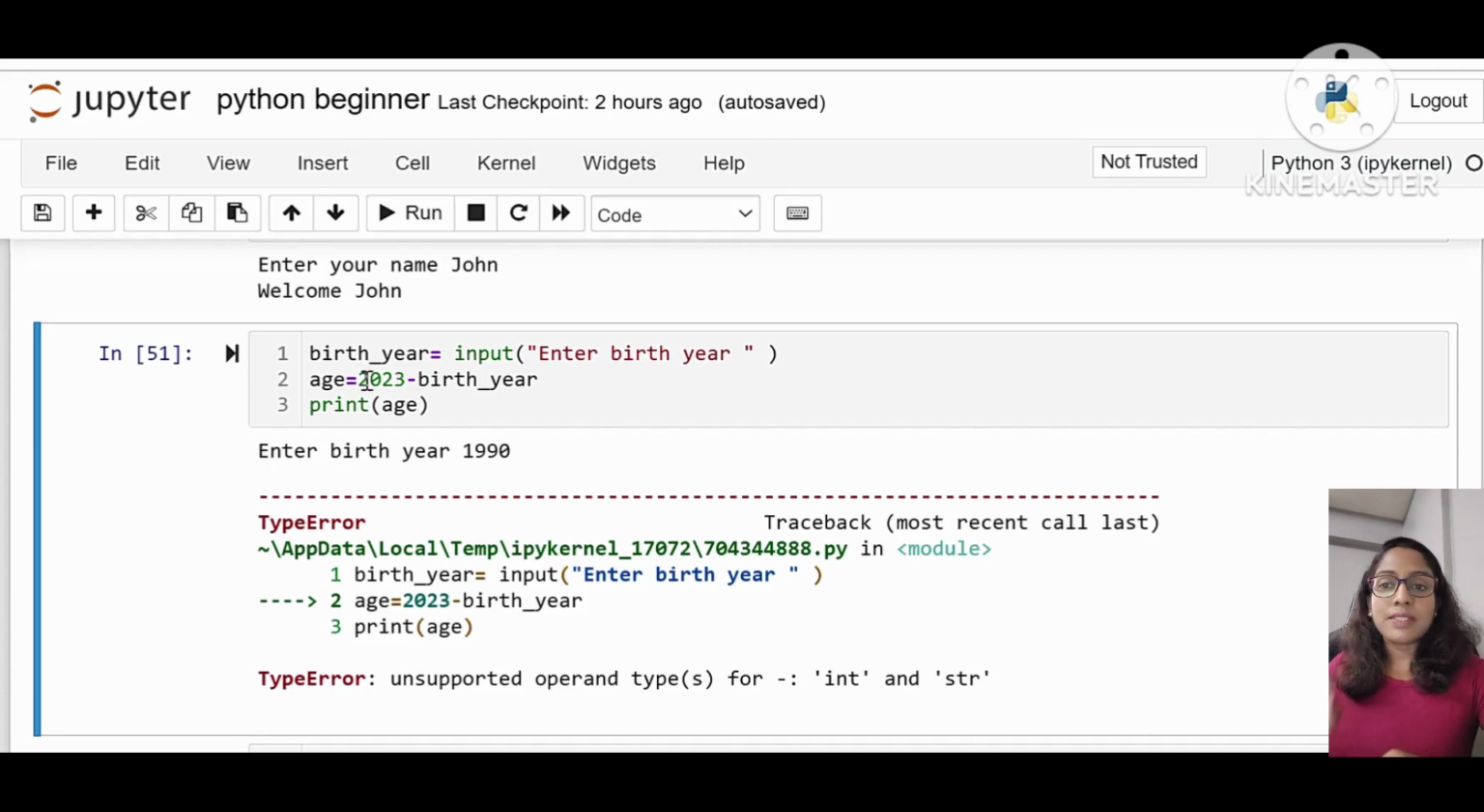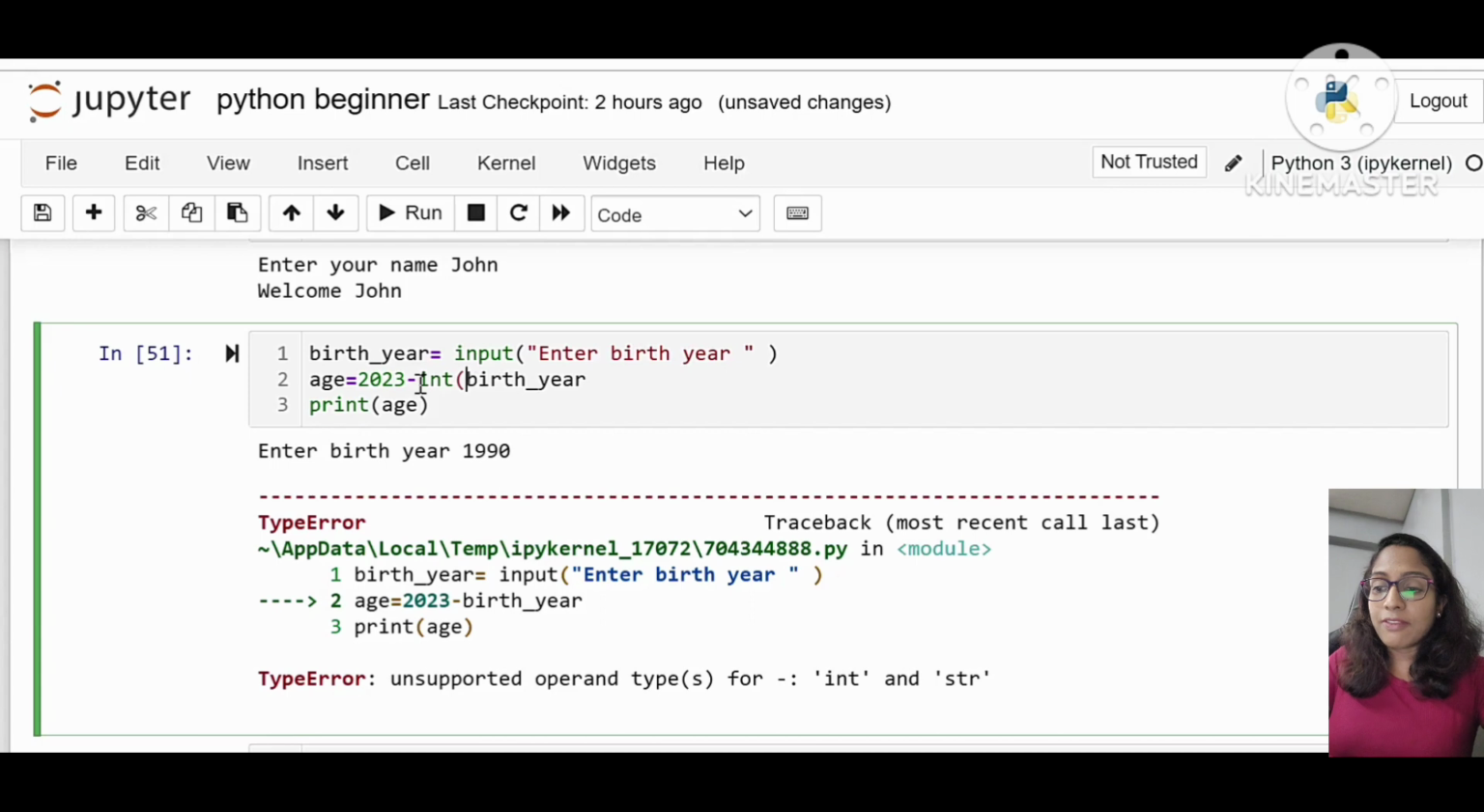So here what happens is that we are trying to subtract a string value from an integer value. That is, 2023 is an integer value, and from that we are subtracting a birth year which is a string value. That means whatever we get out of this input function is always string format in Python. We have to always keep in mind that it is going to be string format. We cannot subtract a string value from an integer value. So here we have to typecast this birth year into integer format. Then only we can remove this error.